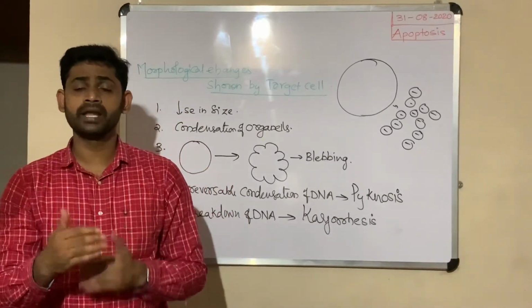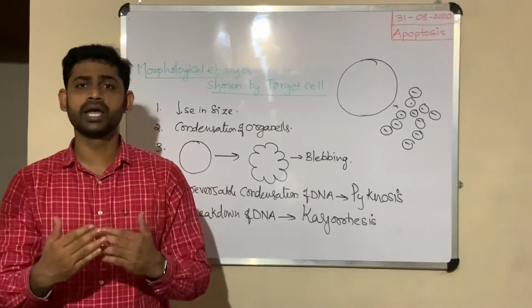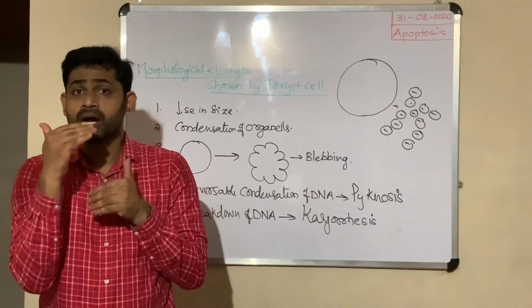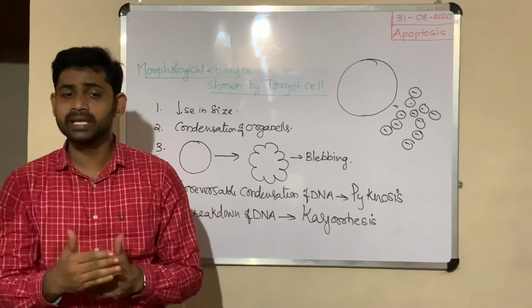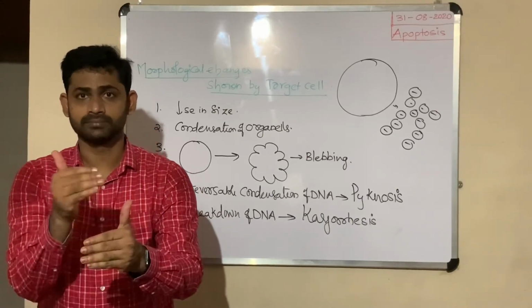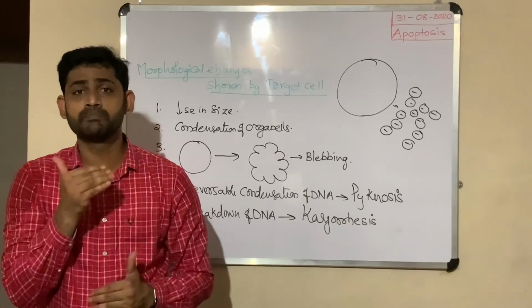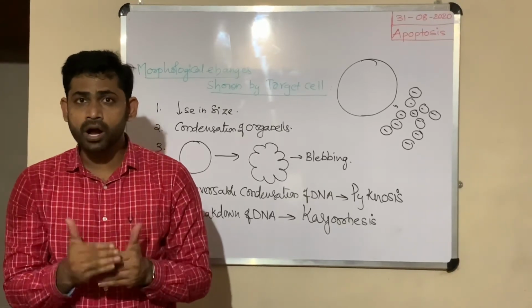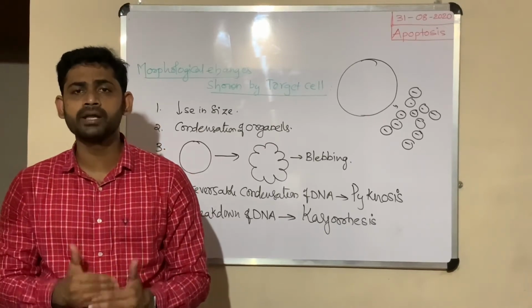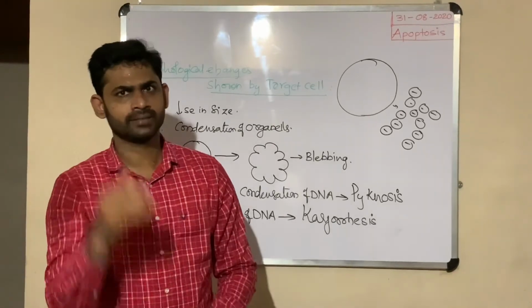So what happened? These enzymes all together create morphological changes. Everything is a step-by-step mechanism. That is why this is called programmed, according to the step-by-step process. That is why this is programmed cell death.